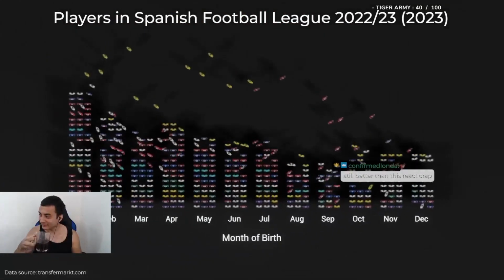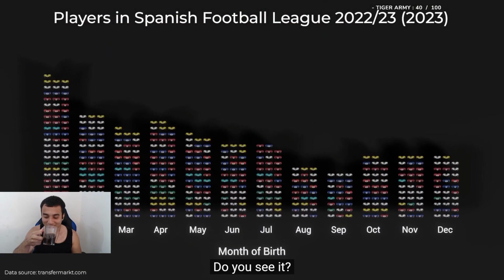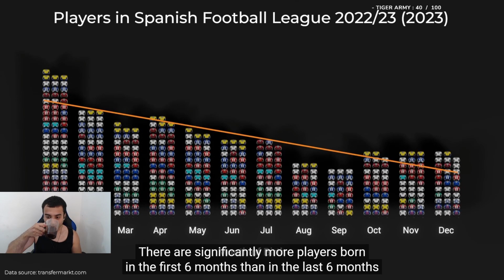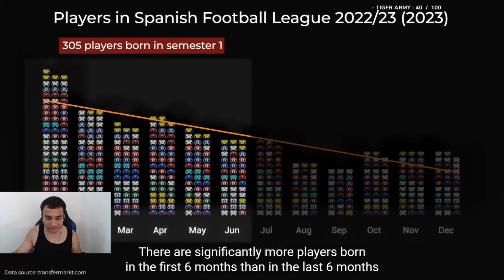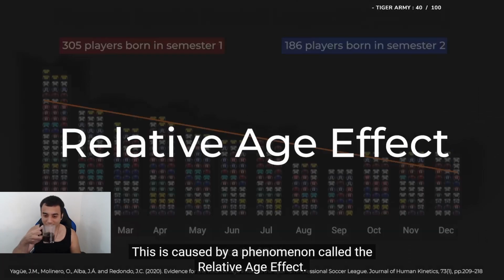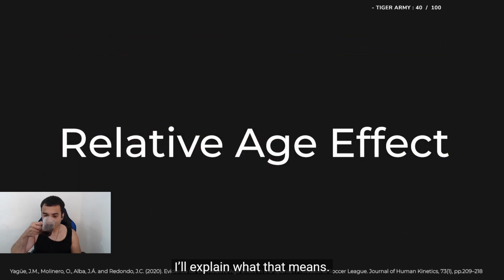Look at this animation. Do you see it? I'll give you a hint. There are significantly more players born in the first 6 months than in the last 6 months of the year. This is caused by a phenomenon called the relative age effect. I'll explain what that means.